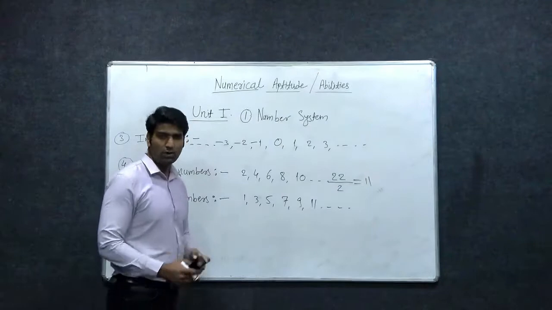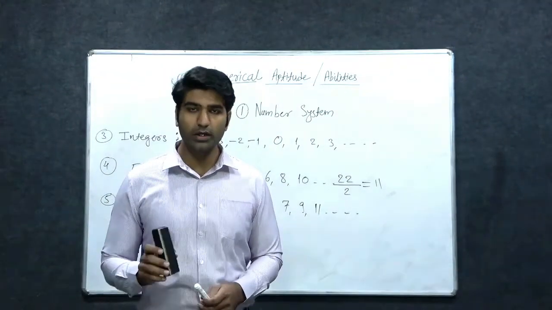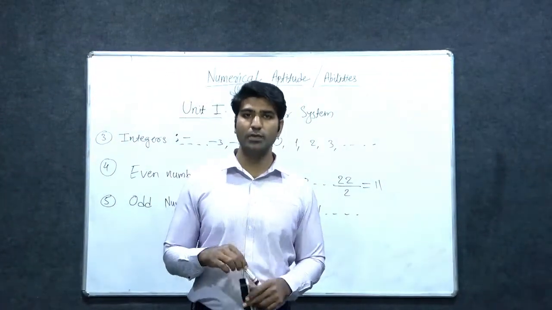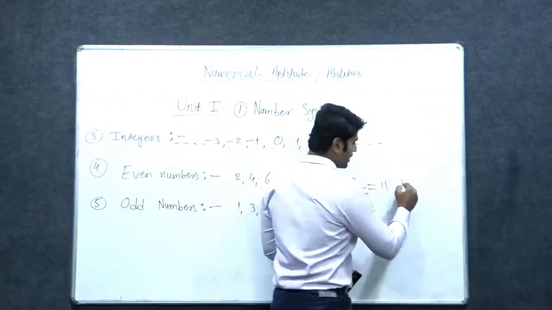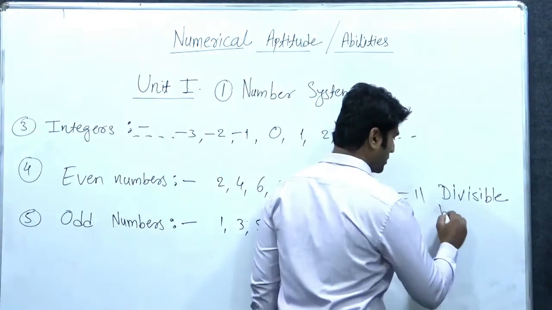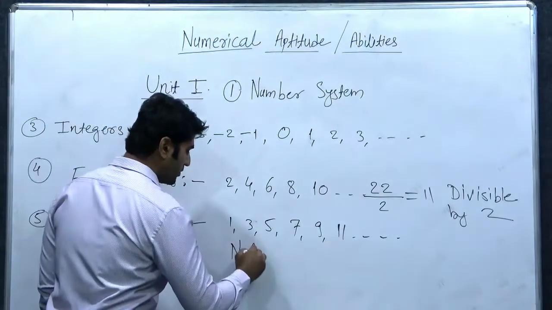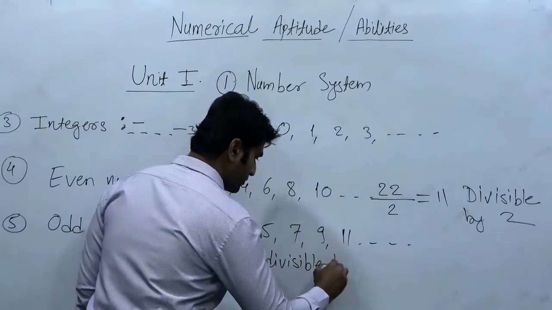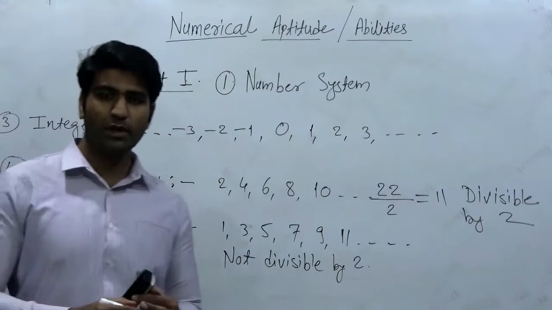The definition of odd number is the numbers which are not divisible by 2. The numbers which are not divisible by 2 are called odd numbers. So these are divisible by 2, and these are not divisible. So these are not divisible by 2.